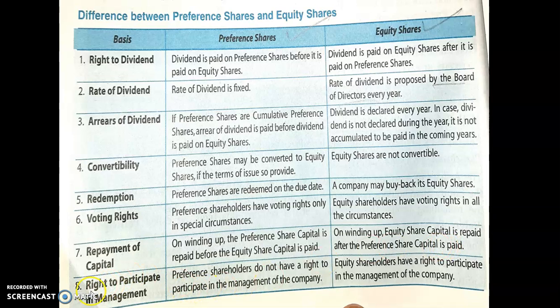Next is the eighth point, right to participate in management. Preference shareholders do not have the right to participate in the management of the company, but equity shareholders have the right to participate in the management of the company. So these are the points of difference between preference shares and equity shares. You have already studied this difference in your +1 business studies class.